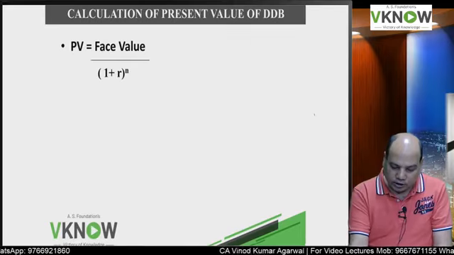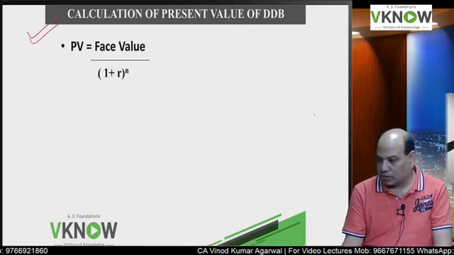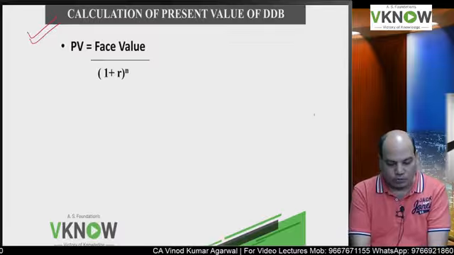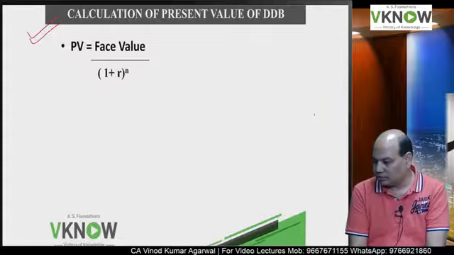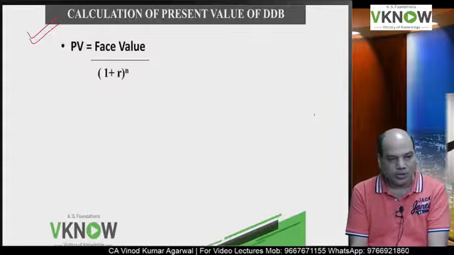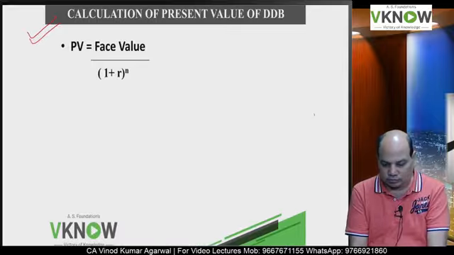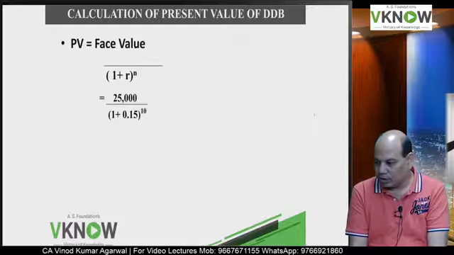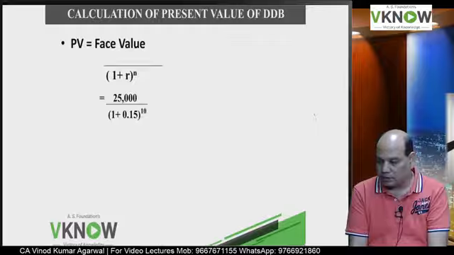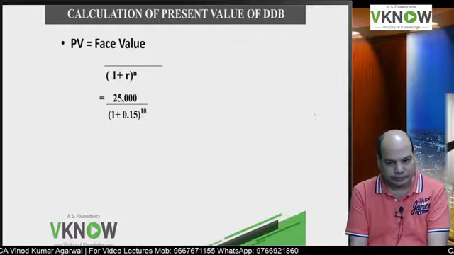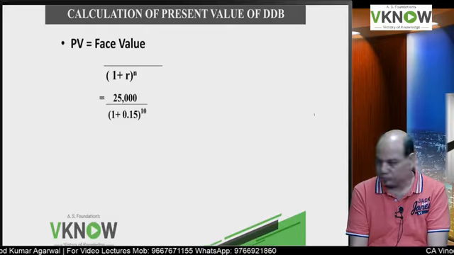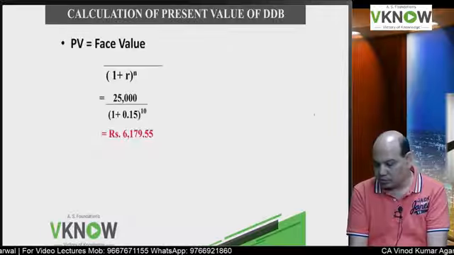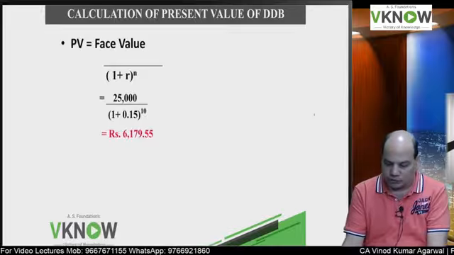First you write the formula. Present value of deep discount bond is equal to face value upon 1 plus r to the power n. Then you put the numbers there: 25,000 upon 1.15 to the power 10. And then the answer is 6179.55, or you can round off to 6180. Very good, Divya.